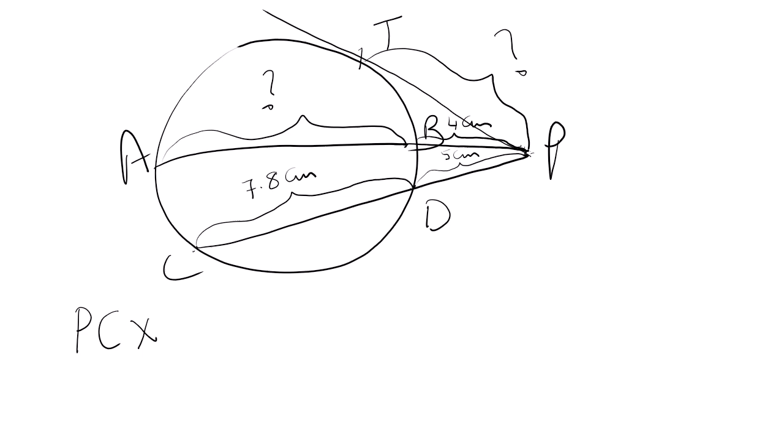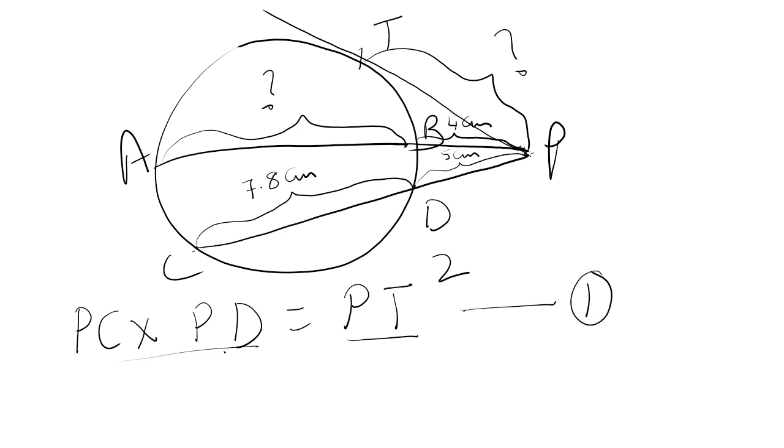Okay, this, everybody followed as per the theorem. What is the theorem? When a chord and a tangent intersect externally or internally, that is also there, but here it is externally, the product of the segments of the chord is equal to the square of the tangent. Suppose you give this as equation 1.